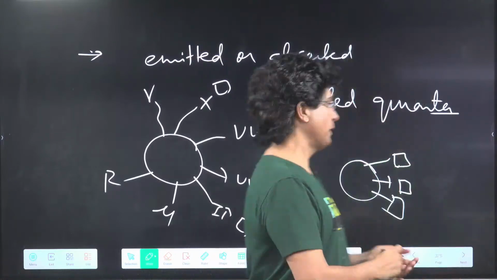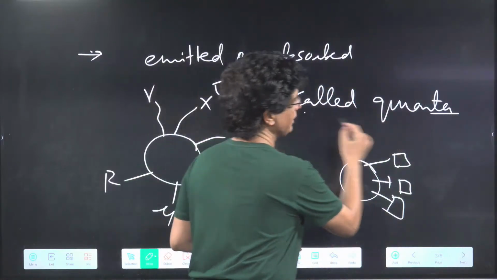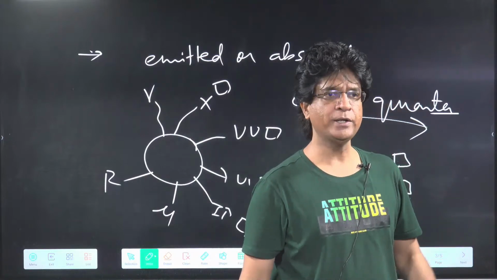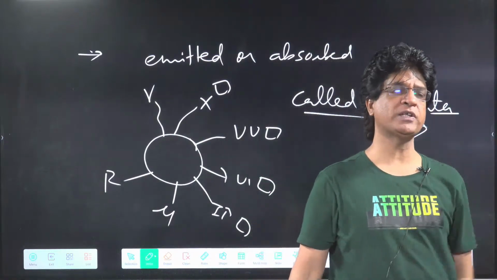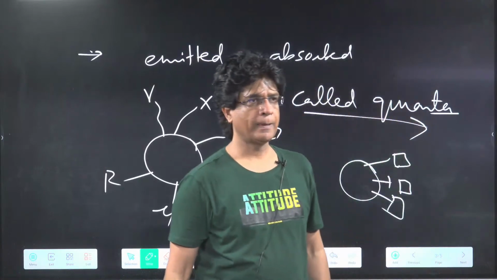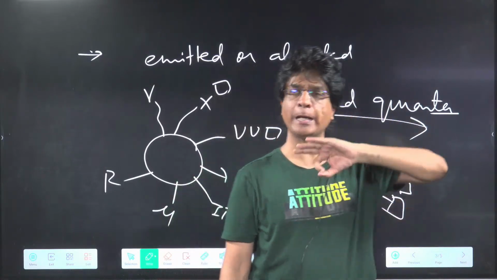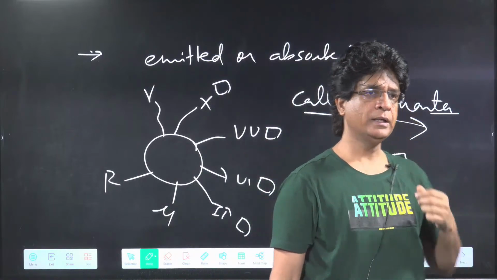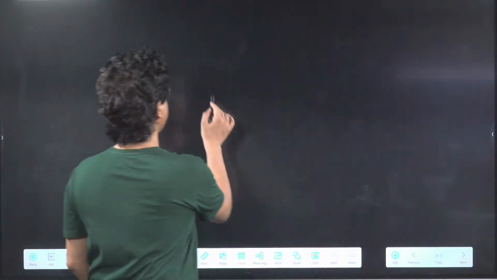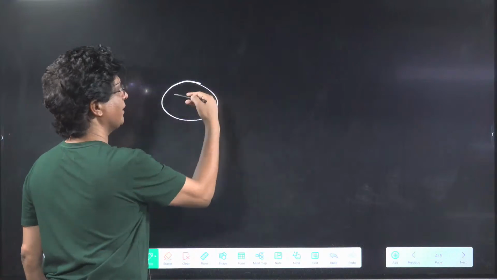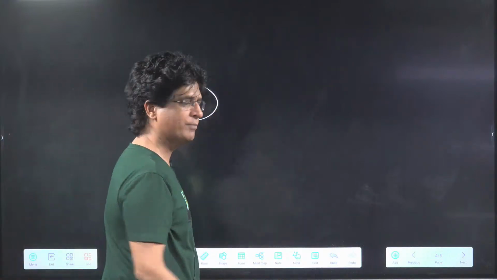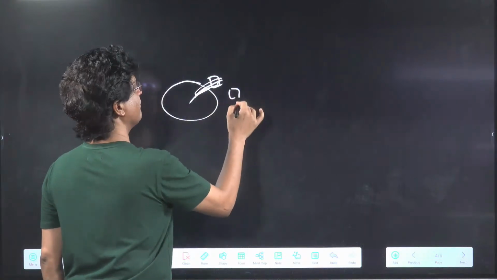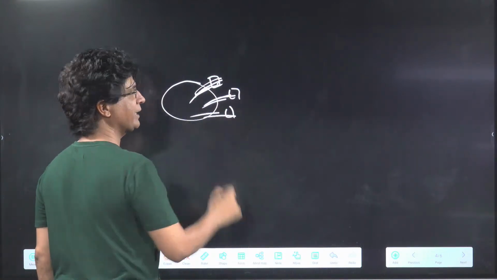Please write down. The meaning of this is that energy is emitted or absorbed discontinuously. These are very, very important points. If there is a body absorbing the photons or quanta, they will be absorbed in the form of packets. One packet goes inside, then comes the next packet and a third packet, like that.